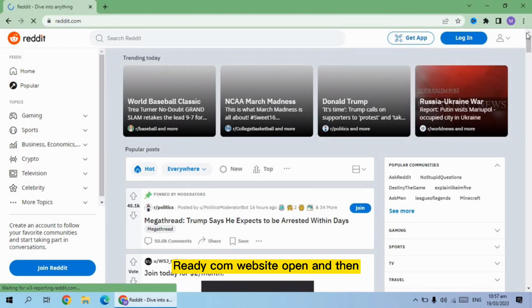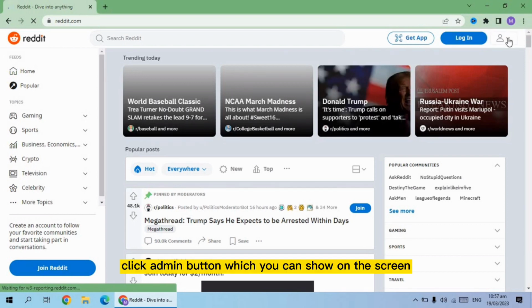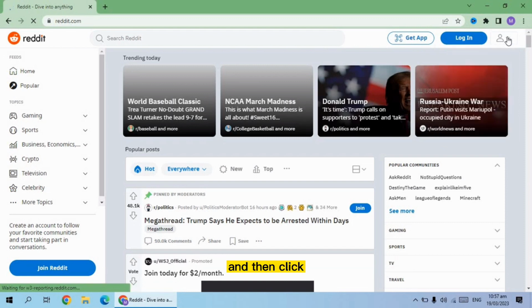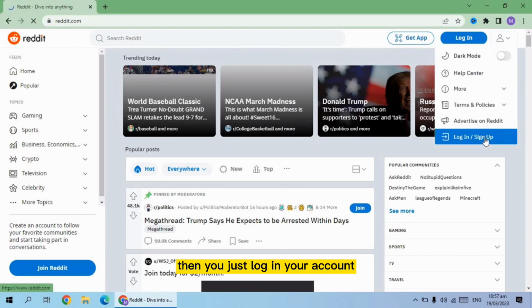Go to your screen, open the reddit.com website, and then create an account. For creating the account, click the button which you can see on the screen, and then click login or sign up. If you already have an account, then you just log in to your account, but if you don't have an account, then you will sign up.